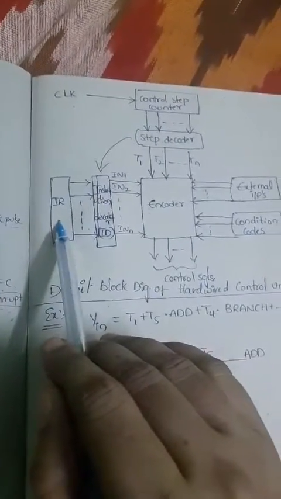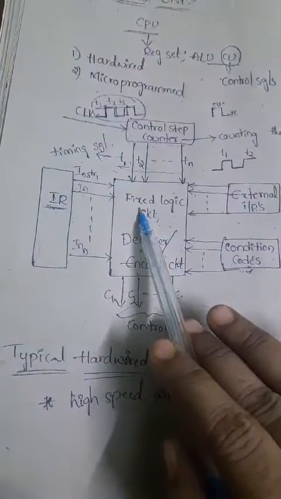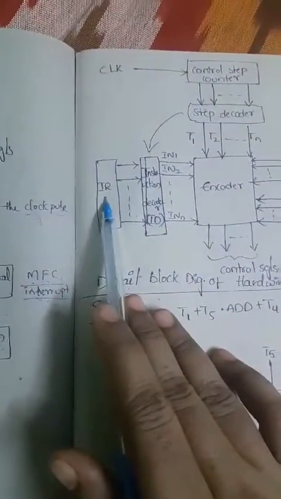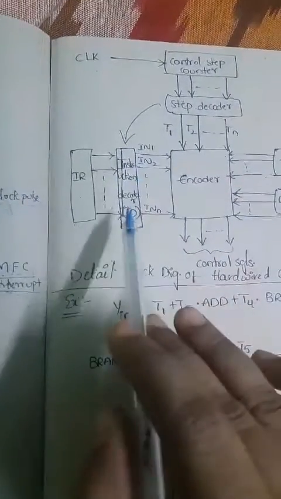So indirectly the instruction register information is given to the decoder and encoder block. In the previous case, the instruction register directly gave the information to the decoder slash encoder. But here we give the information from the instruction register to the instruction decoder.